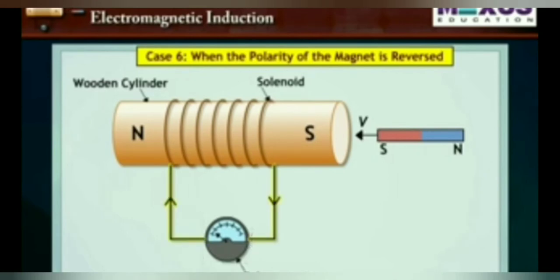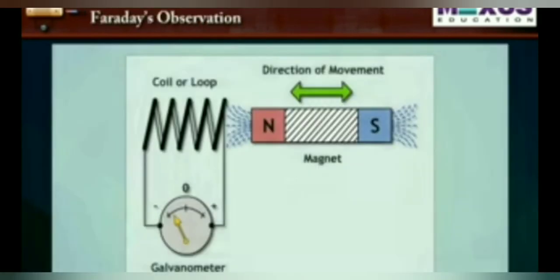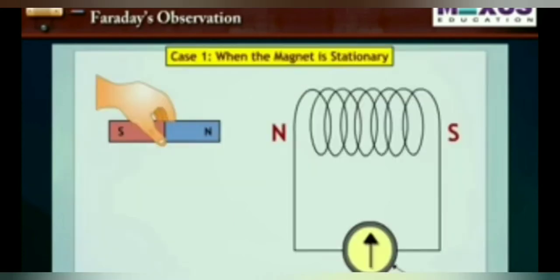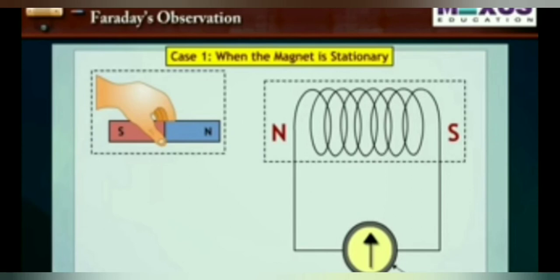If you bring the south pole, then see, the direction of deflection gets opposite. So the direction of movement decides the direction of induced current. The polarities decide the direction of induced current, and the velocity decides the magnitude of induced current.